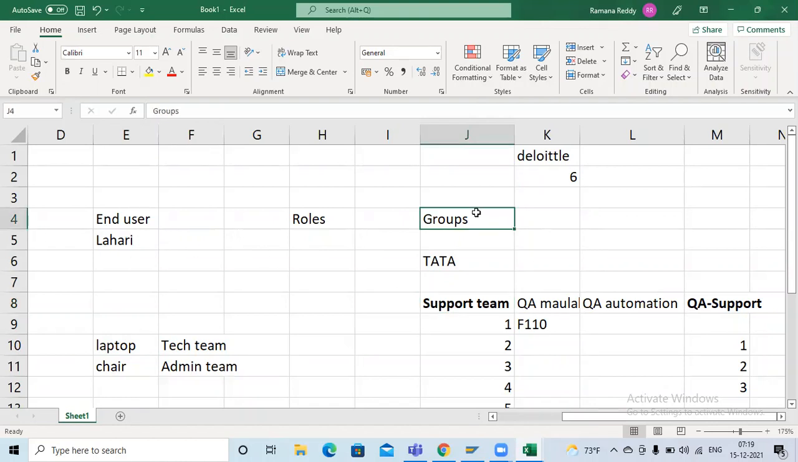What do you mean by groups here? Anyone having any doubt? No.